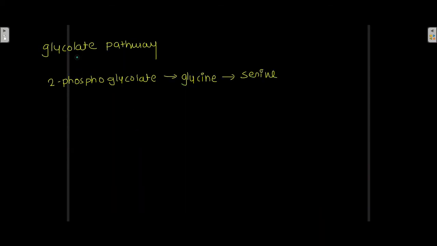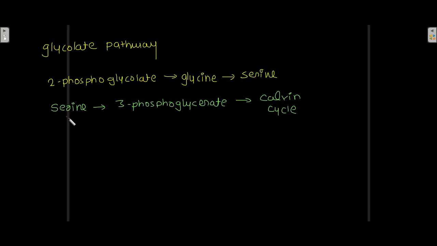So in the glycolate pathway, first there is conversion of 2-phosphoglycolate into glycine, and this glycine is then decarboxylated into serine. After that, this serine is converted into 3-phosphoglycerate, and this 3-phosphoglycerate enters the Calvin cycle. So the motto of this pathway is to convert 2-phosphoglycolate into 3-phosphoglycerate.